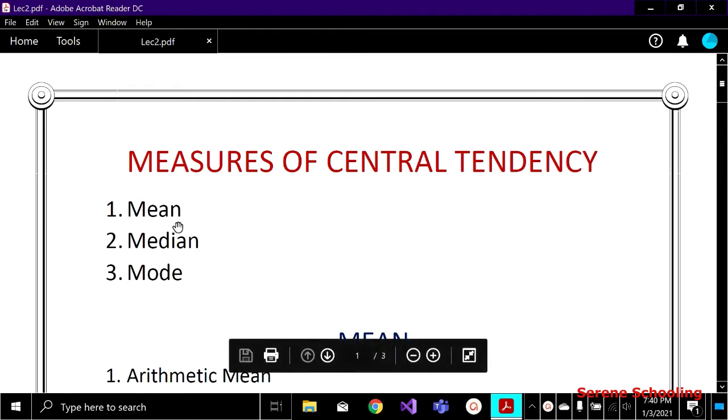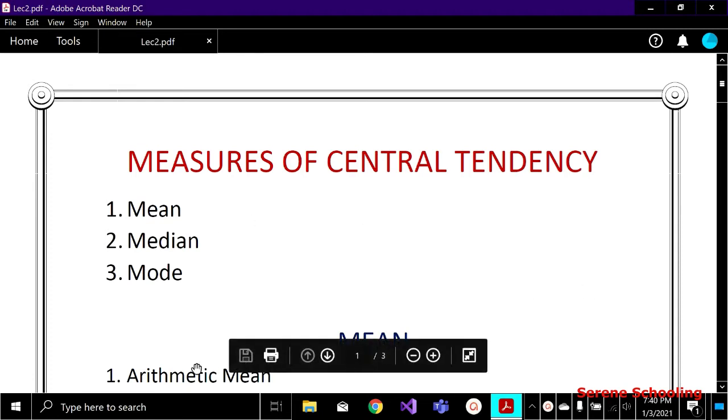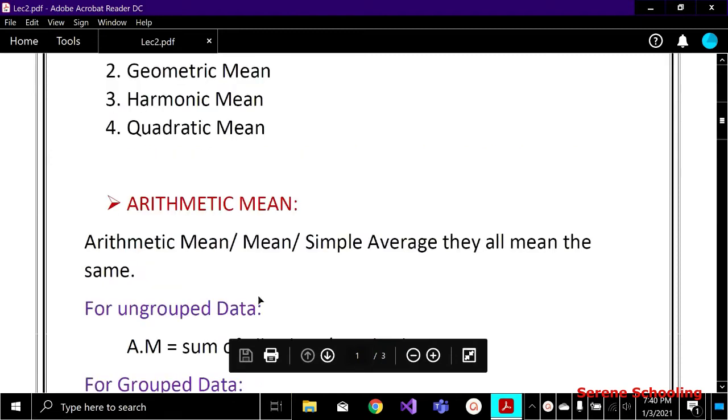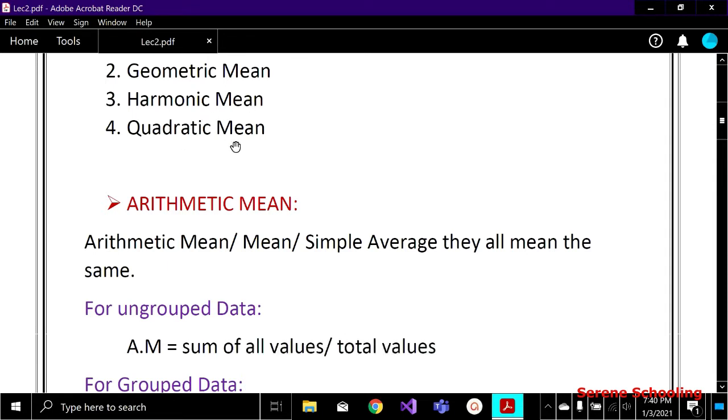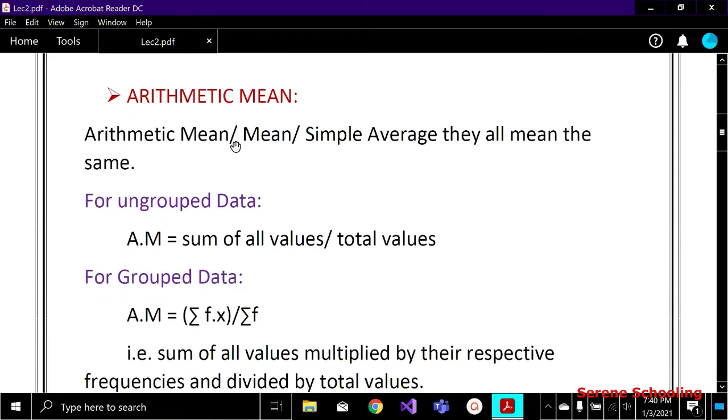In this lecture we are going to see the mean. There are basically four types of means, but in this particular lecture we are going to start with the arithmetic mean. The other types are the geometric mean, harmonic mean and quadratic mean. We will see all of them one by one in the upcoming lectures. So firstly we have the arithmetic mean.